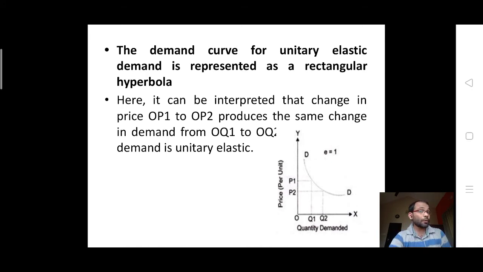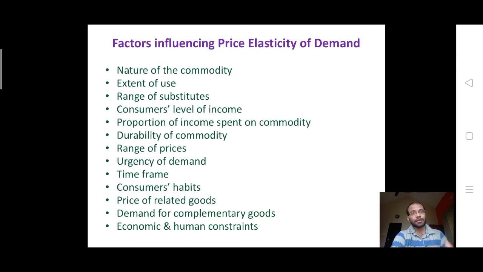Here it can be interpreted that the change in price from OP1 to OP2 produces the same change in demand from OQ1 to OQ. So we can find that a 1% change in price leads to a 1% change in quantity, so 1 by 1 leading to 1. There is the same, similar change, so obviously this is meant to be unitary elastic. Now, let us go into depth with very important questions.